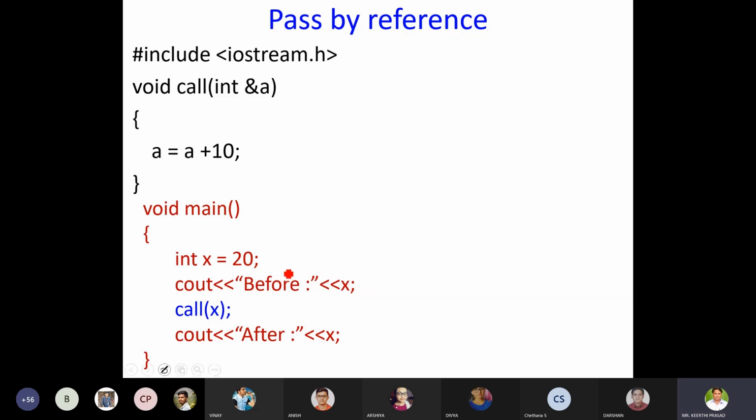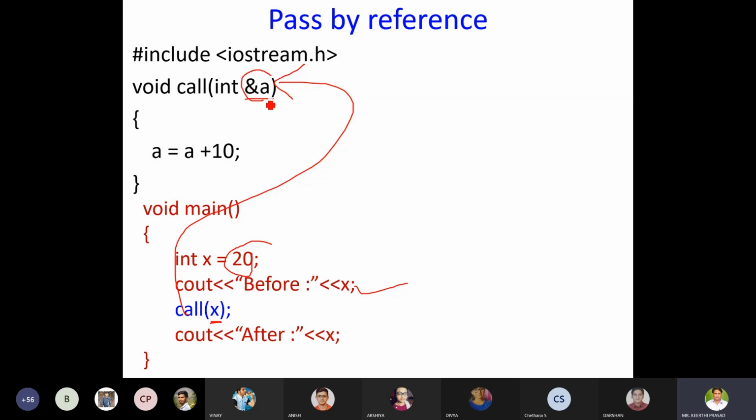Now just try to understand. The x value is 20. I'll display the value of x. What will be displayed? 20. Now I am calling a function. So what am I passing? I am passing x, and in the called function, the formal parameter is ampersand a.